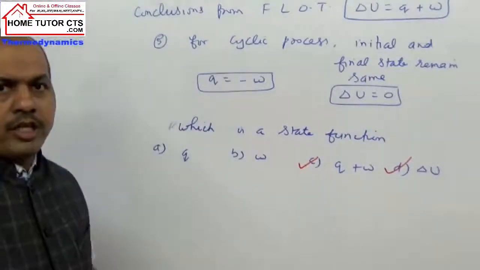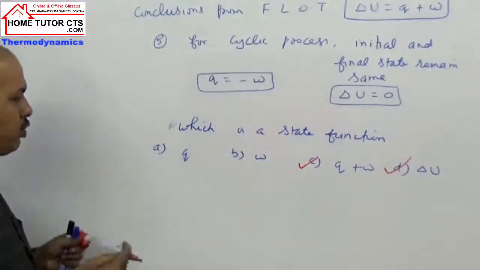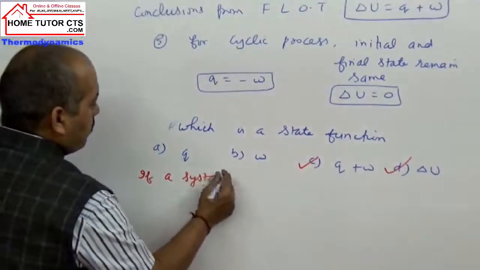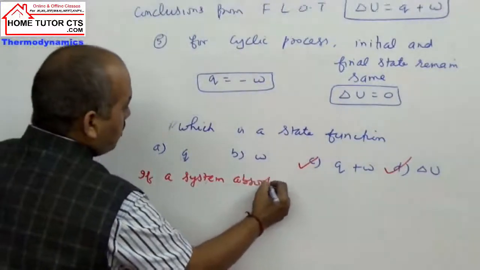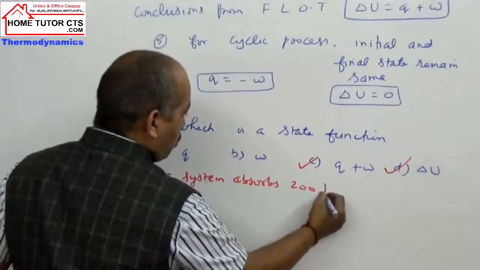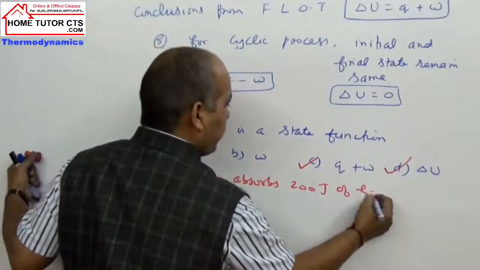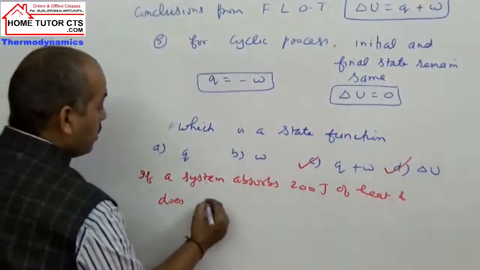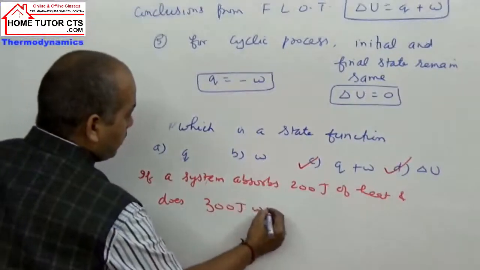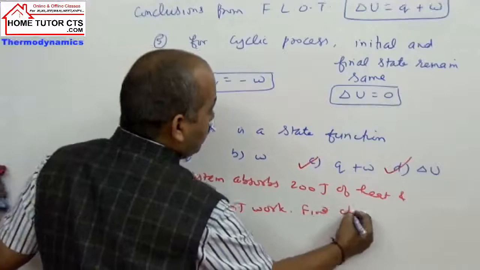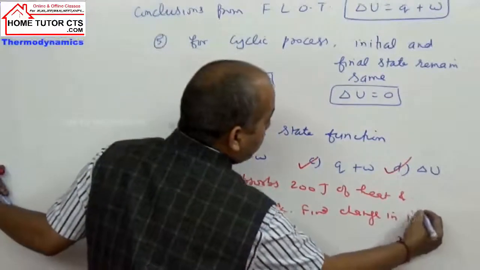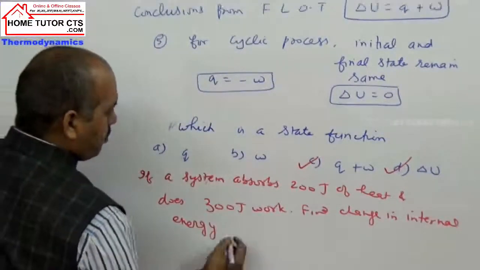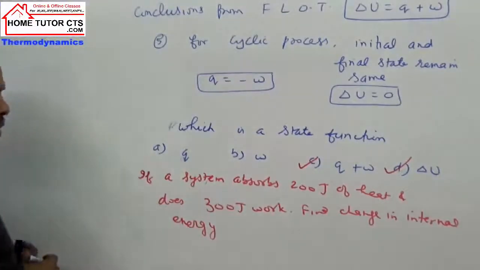On this point you can get a question in examinations, like a small question given here. If a system absorbs 200 joules of heat and does 300 joules of work, then find the change in internal energy. One very easy, basic question. So in this case, can you tell the answer?